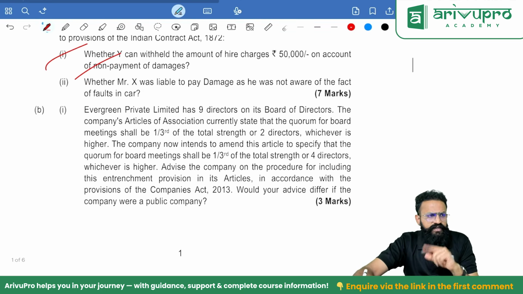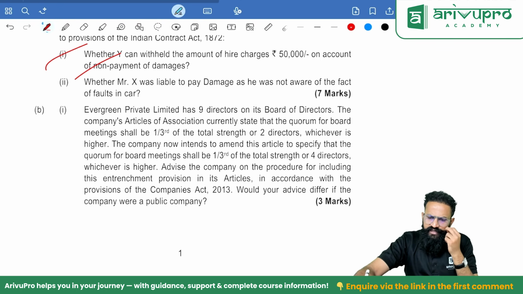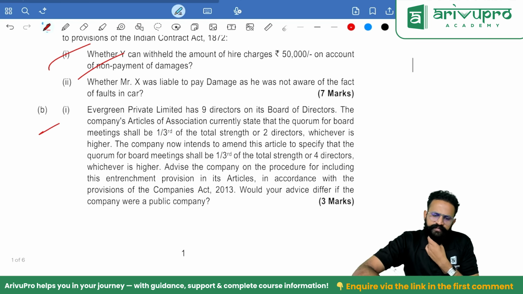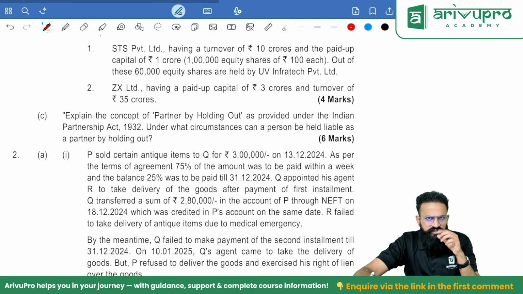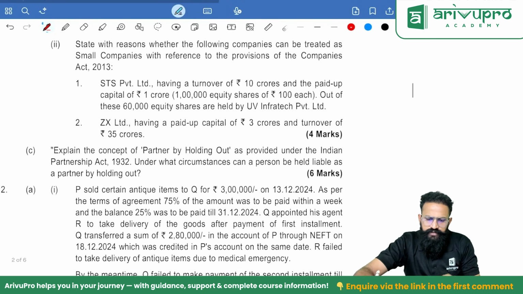Evergreen Private Limited has 9 directors on its board of directors. The company's articles of association currently state that the quorum for board meeting shall be 1/3. Same thing, people, which we already saw: entrenchment of articles, public company, special resolution, private company, 2/3.